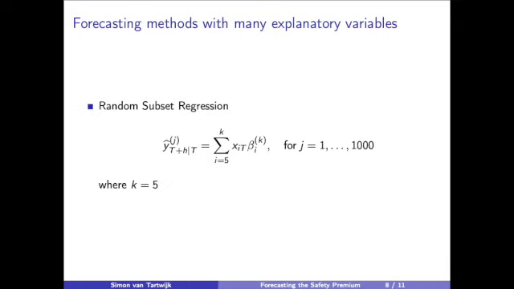And finally, I do a random subset regression, where I do 1,000 random subsets of five explanatory variables out of the 103 explanatory variables that are still in my dataset.